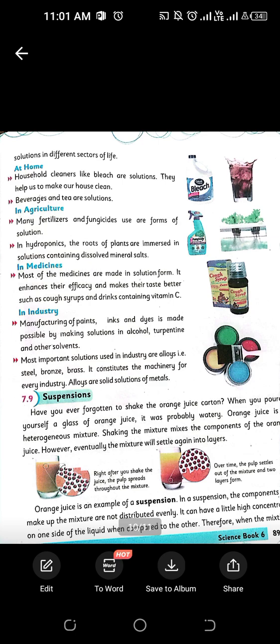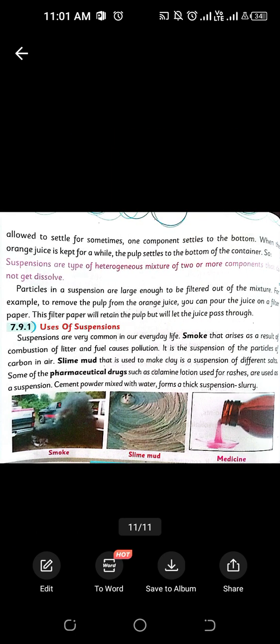Okay, now what is suspension? Solution was a homogeneous mixture, evenly distributed. Suspension is something which is not evenly distributed. Suspension is a heterogeneous mixture in which the particles are sedimented at the bottom. The examples of suspension are smoke, some pharmaceutical drugs in which suspensions are used, and slime and muds.